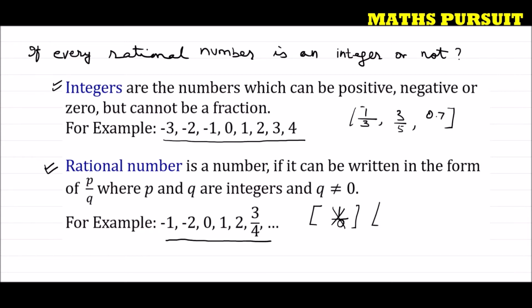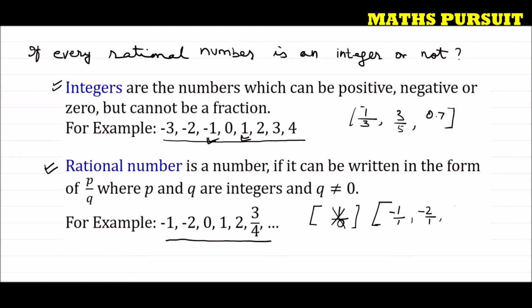Apart from that, any number that we can write is a rational number. For example, -1. How is -1 a rational number? We can write -1 as -1 upon 1. If you look here, -1 and 1 both are integers. So rational numbers are of the form p upon q, where p and q are integers. Similarly, I can write -2 as -2 upon 1. -2 upon 1 is nothing but -2, but still I can express it in the form of p upon q.